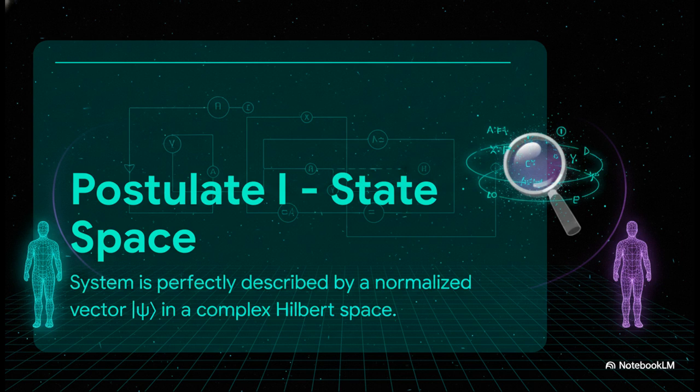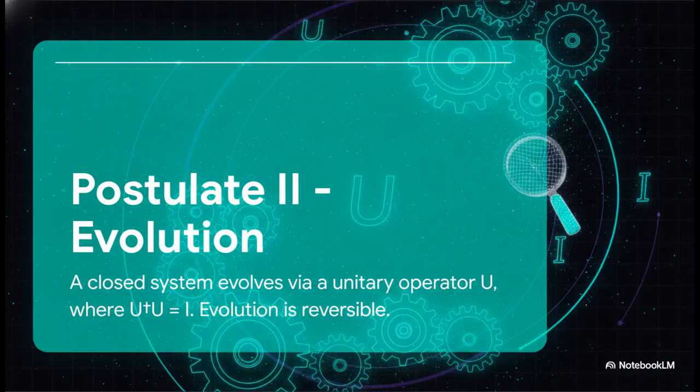Exactly. And for your exam, make sure you explicitly state this. The normalized vector contains all possible information. And hey, the fact that it has to be normalized, that just physically guarantees the object actually exists. The total probability of finding it somewhere is 100%. So, how do these GPS coordinates change over time?